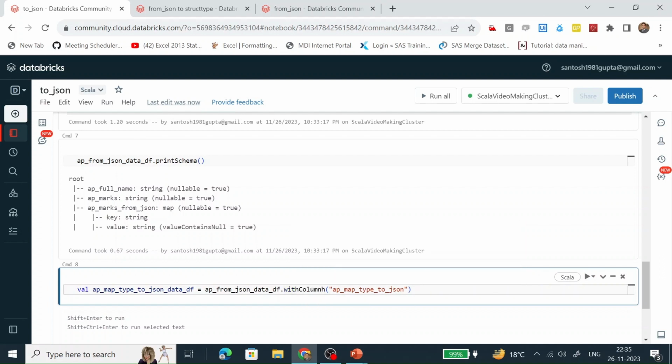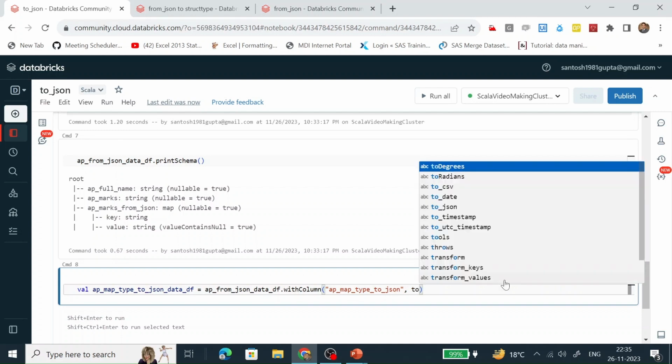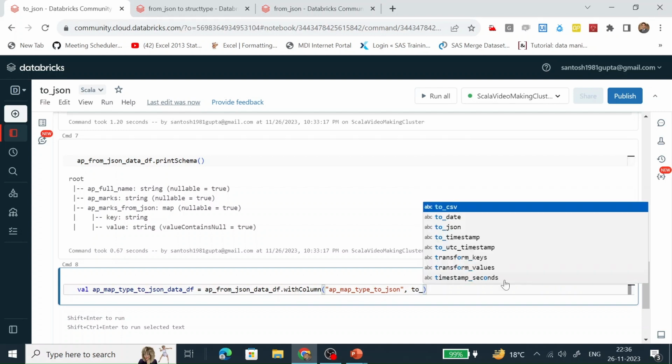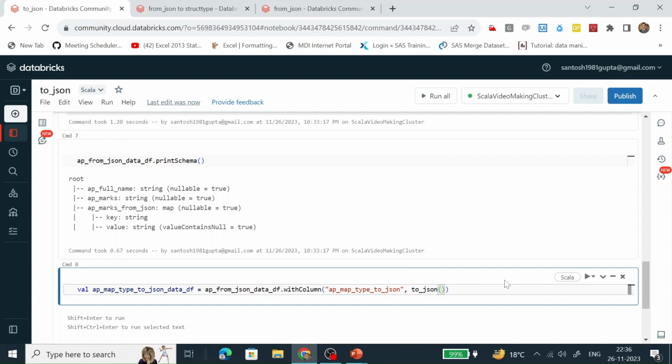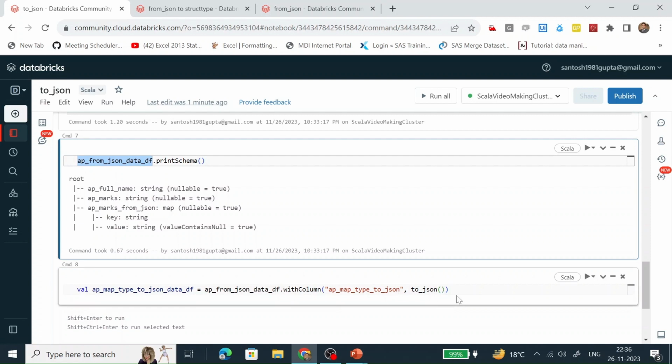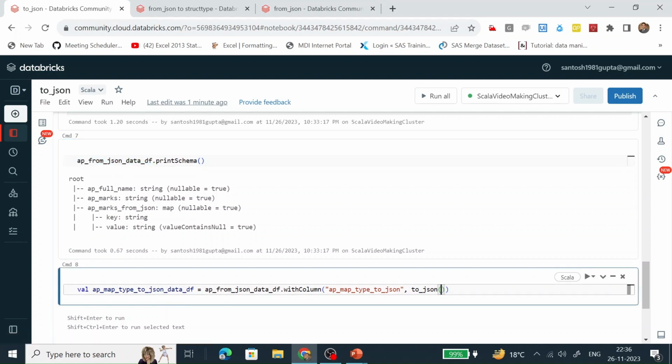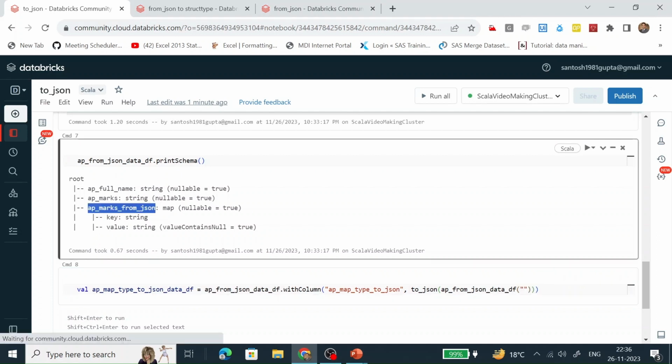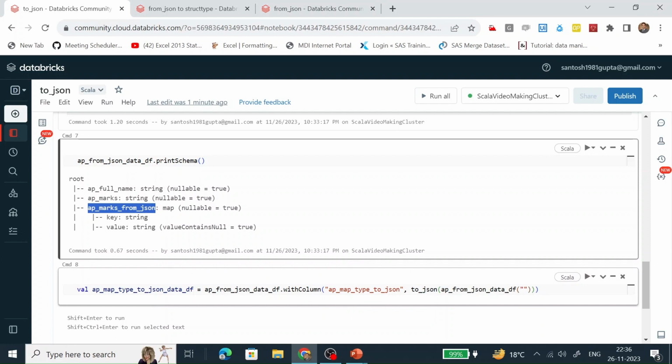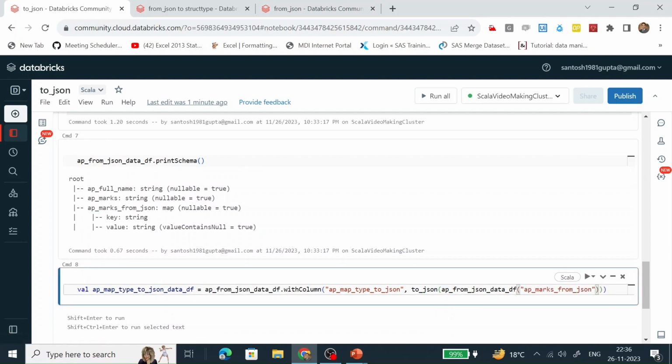This data will be populated with the help of the to_json function. Which column are we going to supply here? First let's put the data frame name, and in the bracket let's put this column which is of map type. Let's run it.